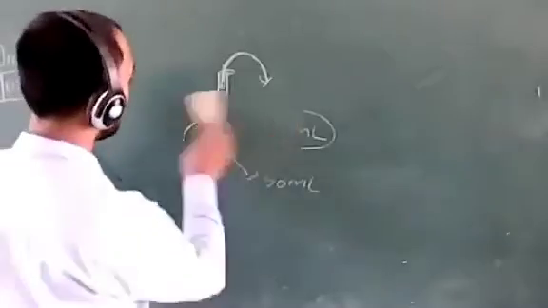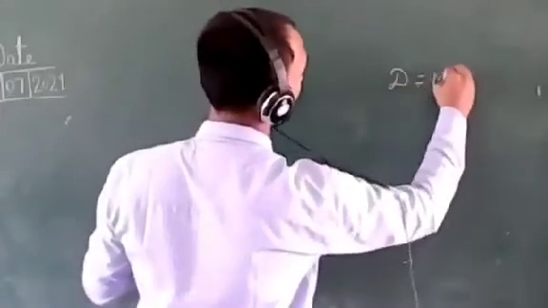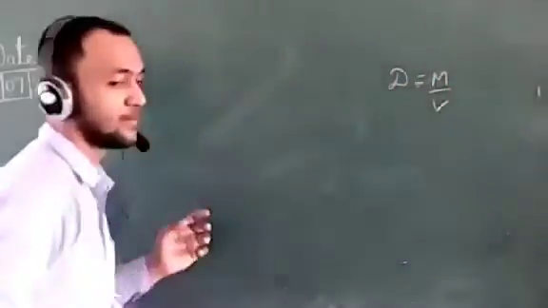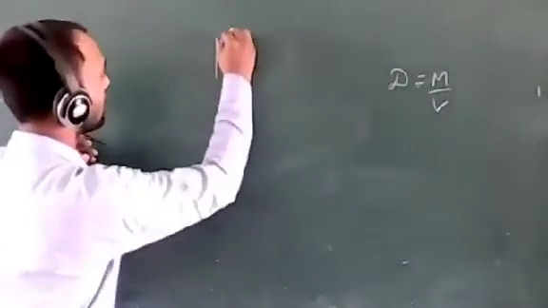Now we will see the methods to find the density of a liquid. So we have to remember the formula of density: mass upon volume. The first step is that this is a density bottle.